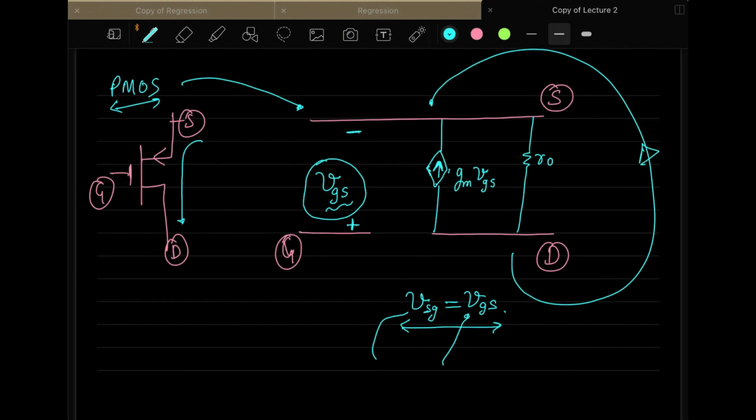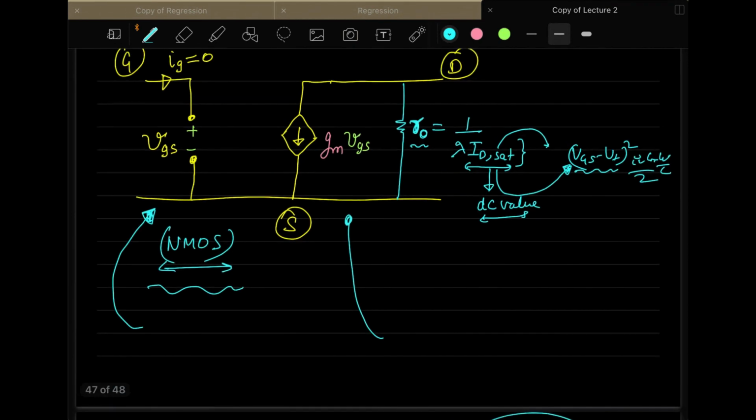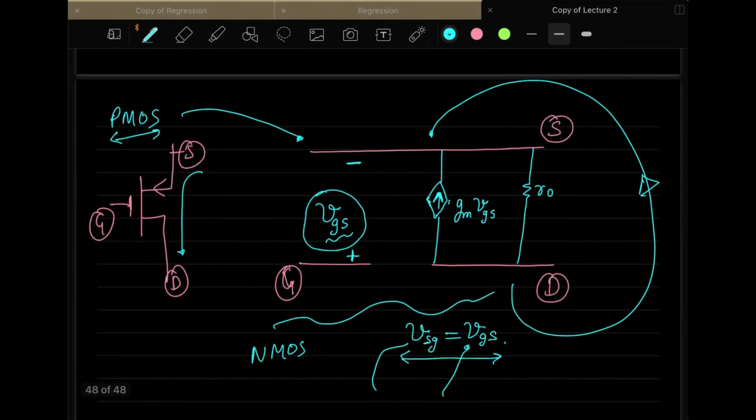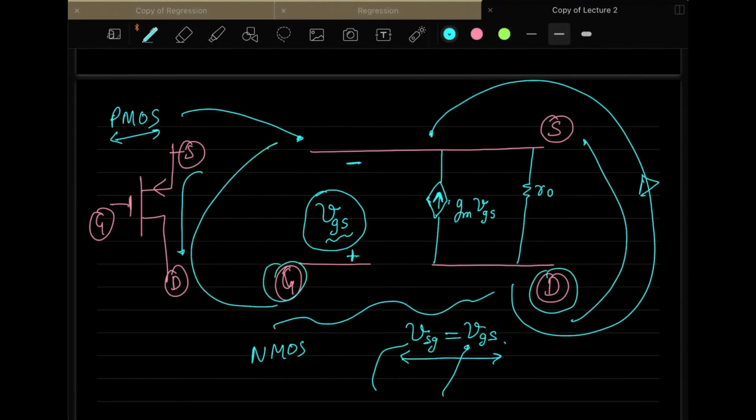Then you will observe that this model is the same as that of the NMOS, the one which we have drawn here, this one. If you flip this, make drain come here and gate on top, and make source downside, a 180-degree vertical flip, then this MOSFET model is the same as for PMOS.